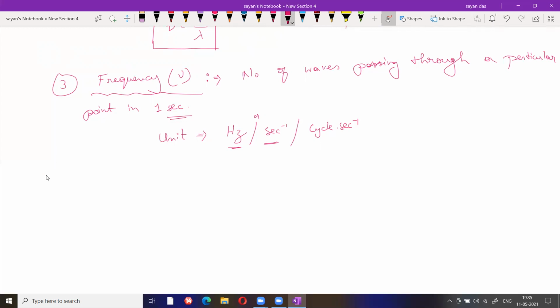Next one is velocity. What is velocity? V. Velocity is basically the distance traveled by a wave per unit time.